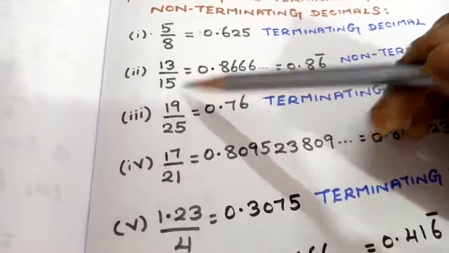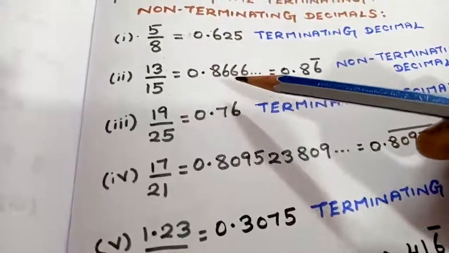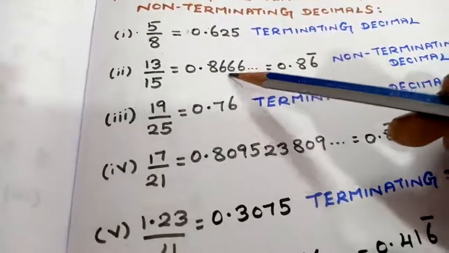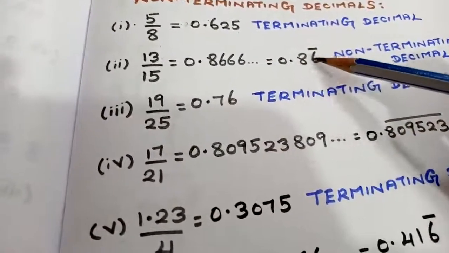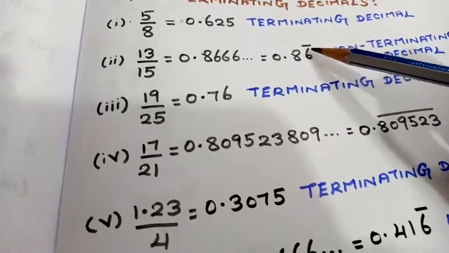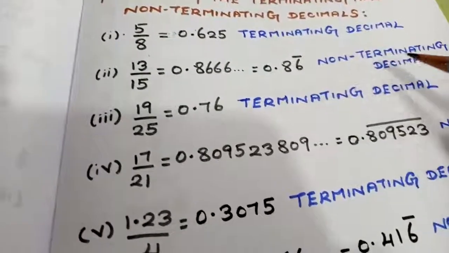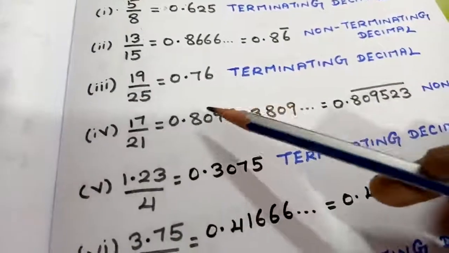13 by 15, if you divide, you get the value 0.866, etc. The repeating number can be written like this, 0.86 bar. That is, the number 6 is repeated. This type of calculation is known as a non-terminating decimal. In the same way, we are going to try the remaining ones.